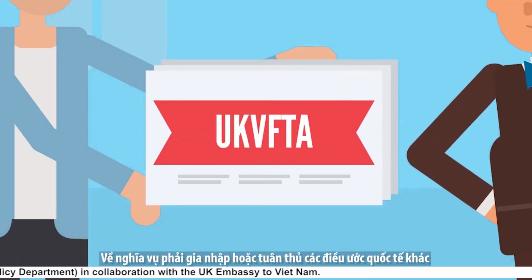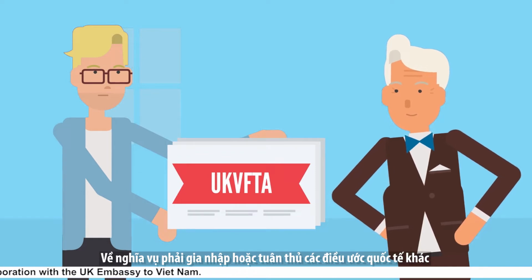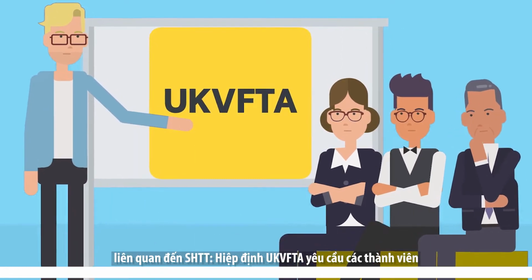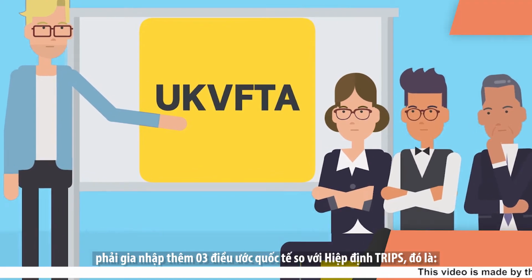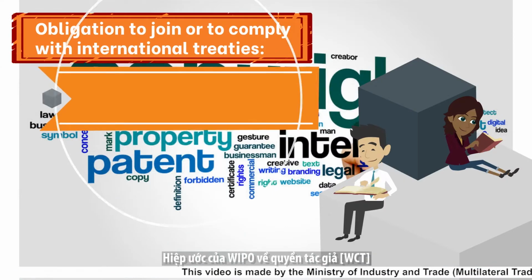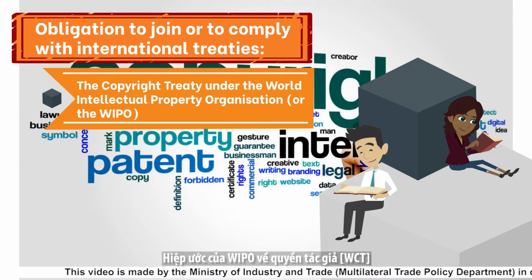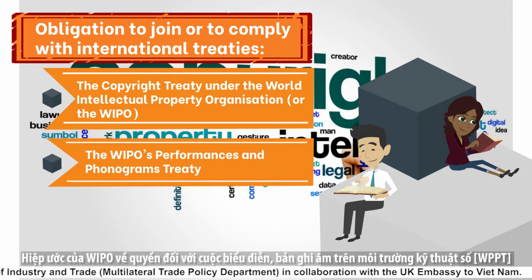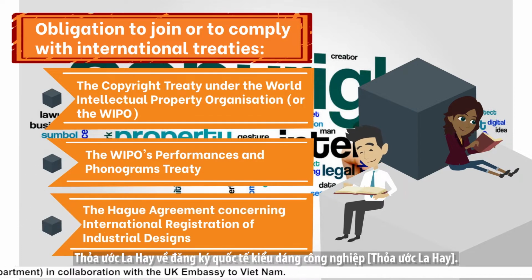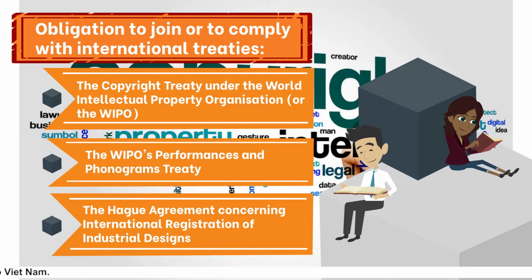Regarding obligation to join or to comply with international treaties, the intellectual property chapter under the UKVFTA requires parties to join three more international treaties compared to the TRIPS, namely, the Copyright Treaty under the World Intellectual Property Organization, or the WIPO, the WIPO's Performances and Phonograms Treaty, and the Hague Agreements concerning international registration of industrial designs.